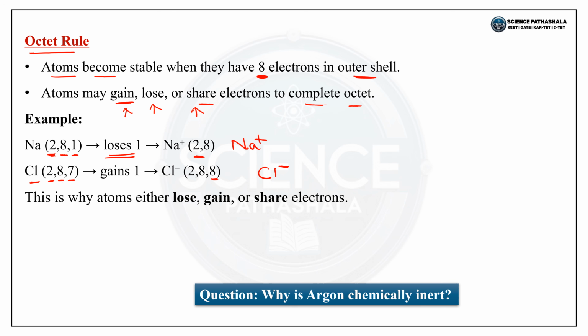So this is why atoms either lose, gain or share electrons. Why is argon chemically inert? Because argon contains 8 electrons in its outermost shell. Because of that, argon is chemically inert.